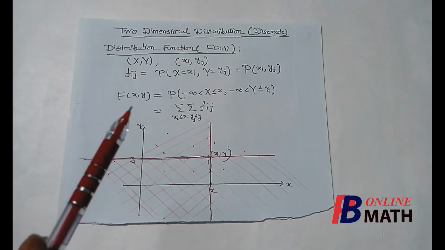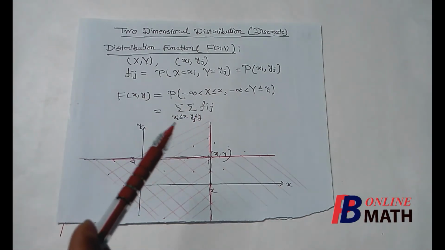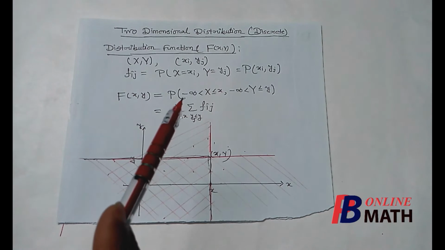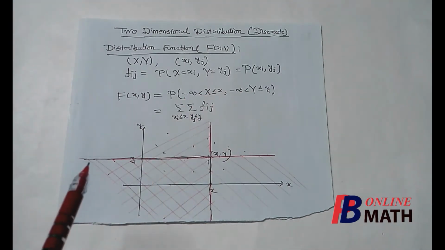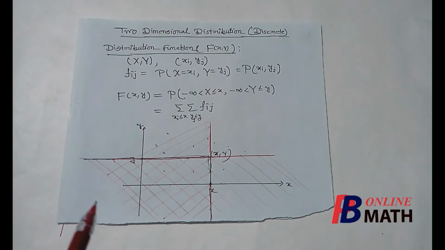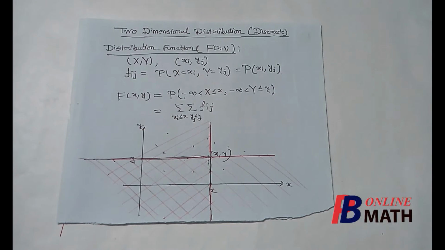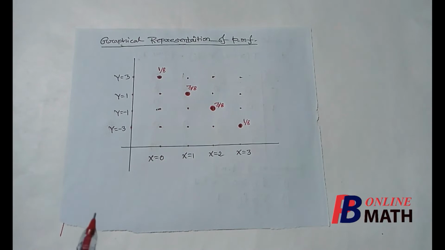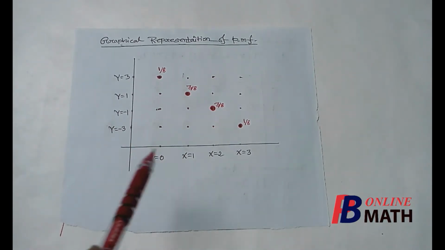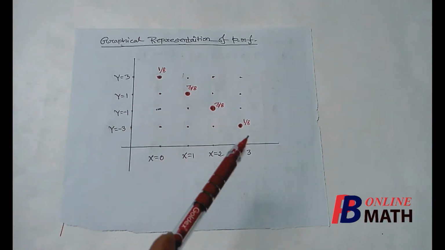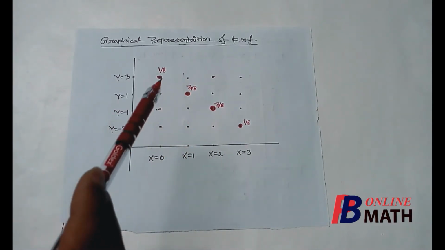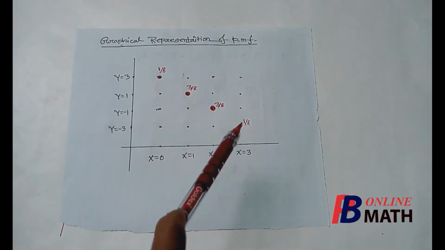Now we have the definition of distribution function Fxy. This is equal to the sum of the masses which lie in this area. And graphically we have already discussed how to compute the values of this function at the points. So we shall find some values of this distribution function for this problem. Now to evaluate the distribution function we shall use this graph. We have plotted all the masses in the 2-dimensional area. So these are the non-zero spectrums, and at these 4 spectrum points we have the masses 1/8, 3/8, 3/8 and 1/8.